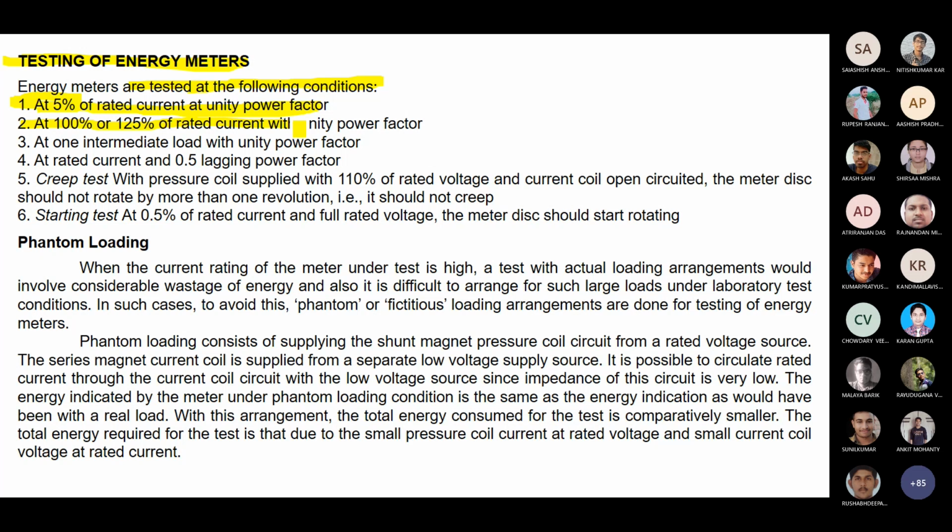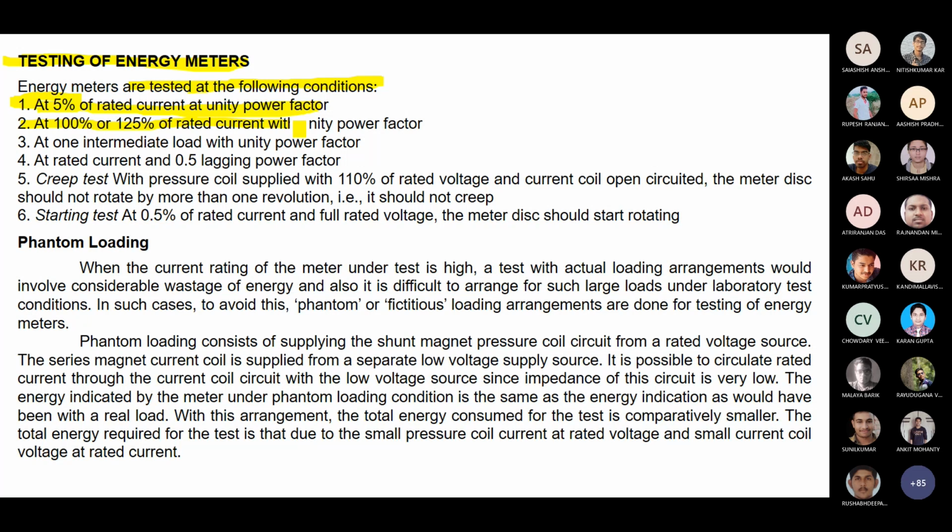Then the creep test, to see how it behaves in overloaded conditions: the pressure coil is supplied with 110% of the rated voltage, and the current coil is open circuited. That is your creep test. With the current coil open circuited, the meter disc should not rotate by more than one revolution, that means it should not creep.